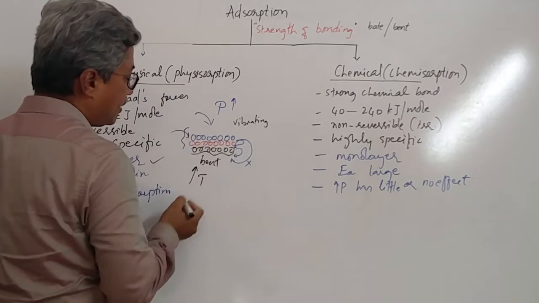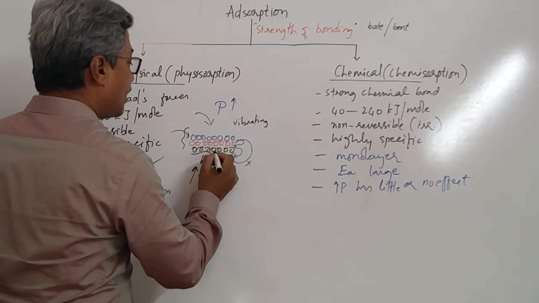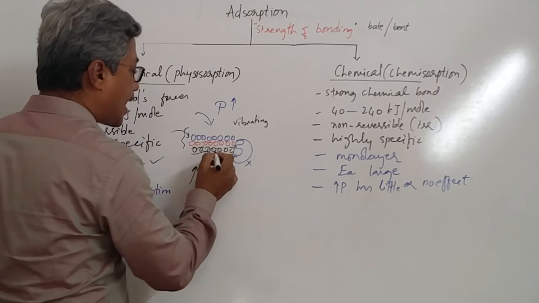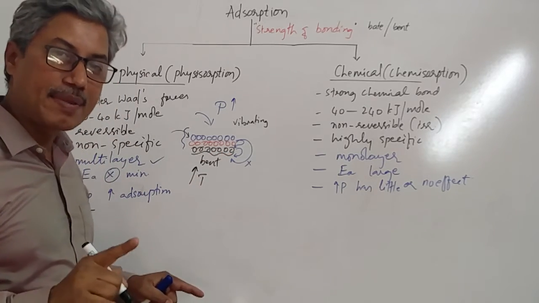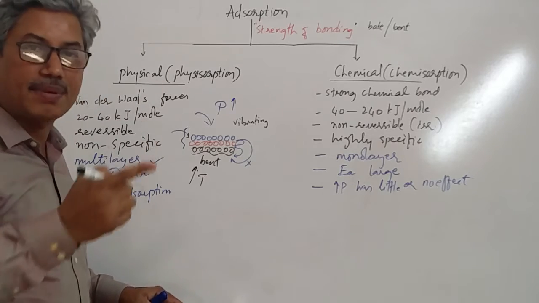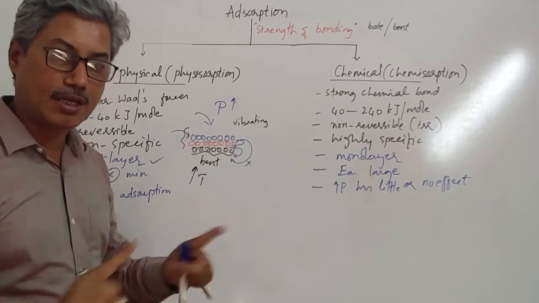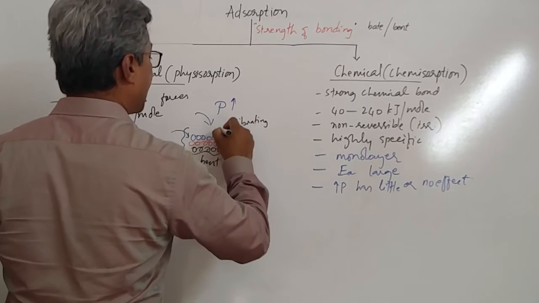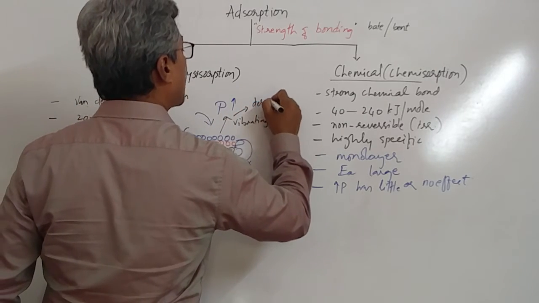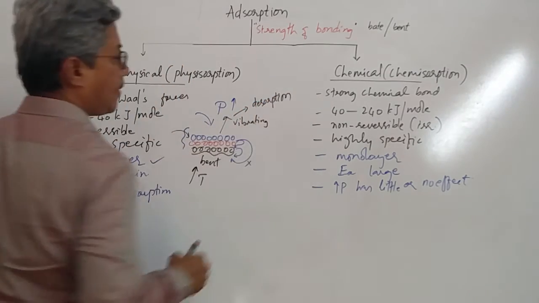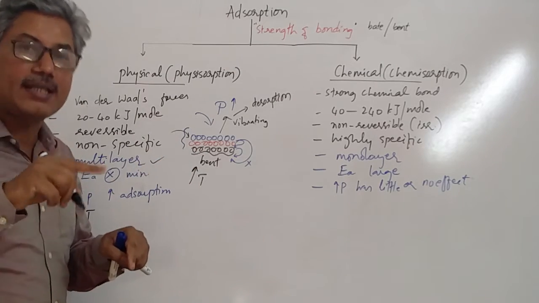Once that vibrates, then even this adsorbent at higher temperature, what happens? The force of attraction between the adsorbate and adsorbent will become weak. Once they become weak, and if you continuously supply energy, then a stage will be reached where the force of attraction is completely cut off. That means particles will fly off. This process is called desorption.